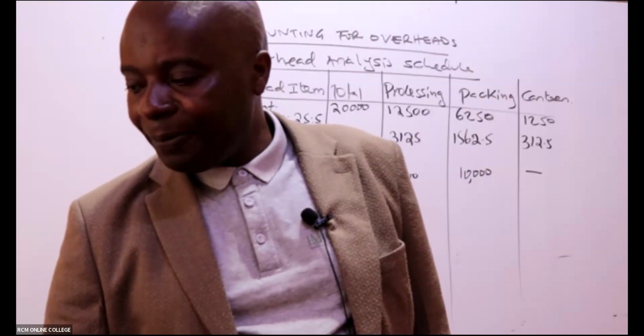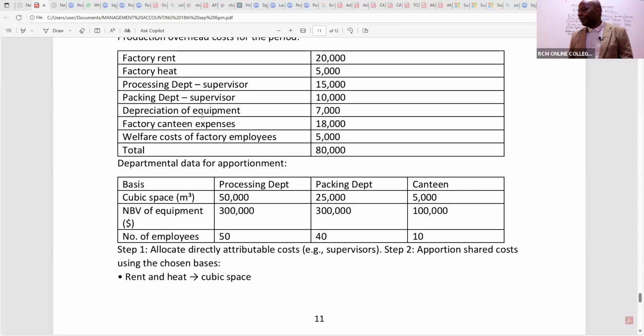So the next one here is called depreciation of equipment. I can see the figure is 7,000 and this is not allotted, so this one has to be apportioned. But for us to be able to apportion it, look for the very best basis amongst the three. Equipment has got nothing to do with space. Equipment has got nothing to do with the number of employees.